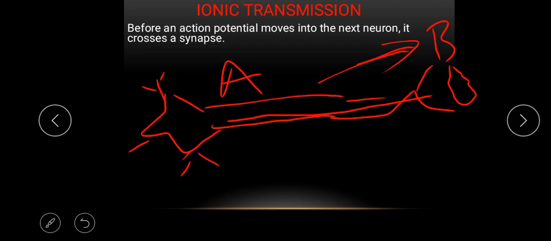Here we are going to have what we refer to as the neuromuscular junction. The information will trigger, and usually at the neuromuscular junction, the neurotransmitter is acetylcholine. As this acetylcholine is released at the junction, it triggers the action potential in neuron B, and after it has fired the action potential, this neurotransmitter will have to be removed from the synaptic junction.